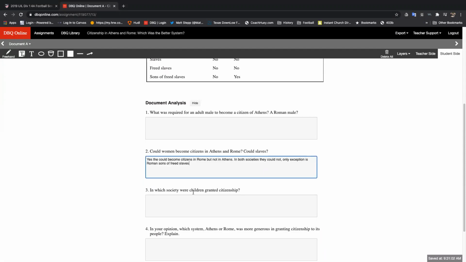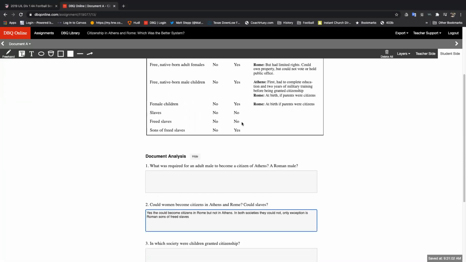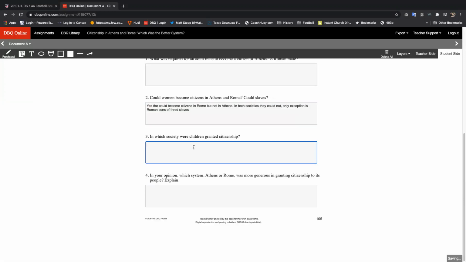Okay, in which society were children granted citizenship? So male, female, children. So these are the two I'm looking at. All right. Athens, yes or no? No. Roman Republic, yes or no? Yes. All right. So in which society were children granted citizenship?